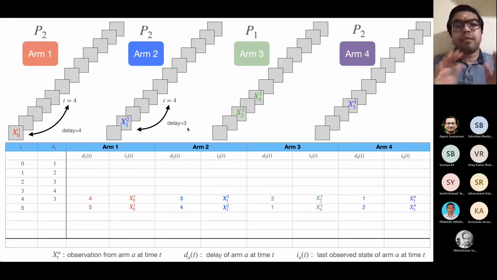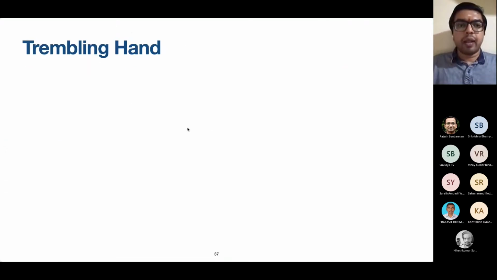And the last observed states will remain unaltered for the unobserved arms. For the observed arm, it will just get updated. Okay, fine. So this can keep on going.